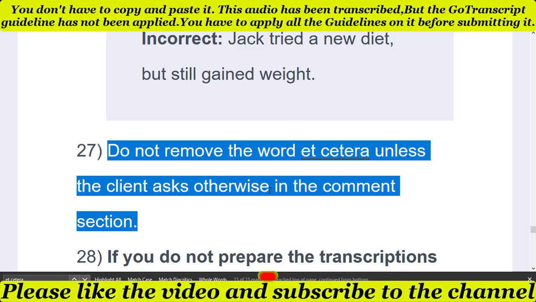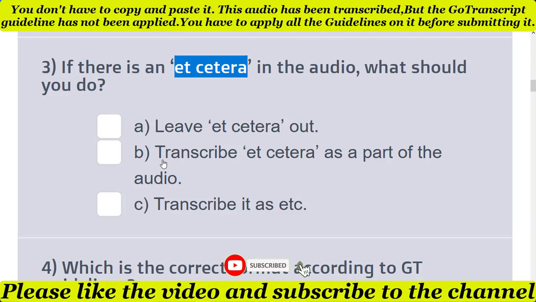So that's why option B is the correct option, transcribe etc. as a part of the audio. A and C options are not correct. So the third question answer is B.